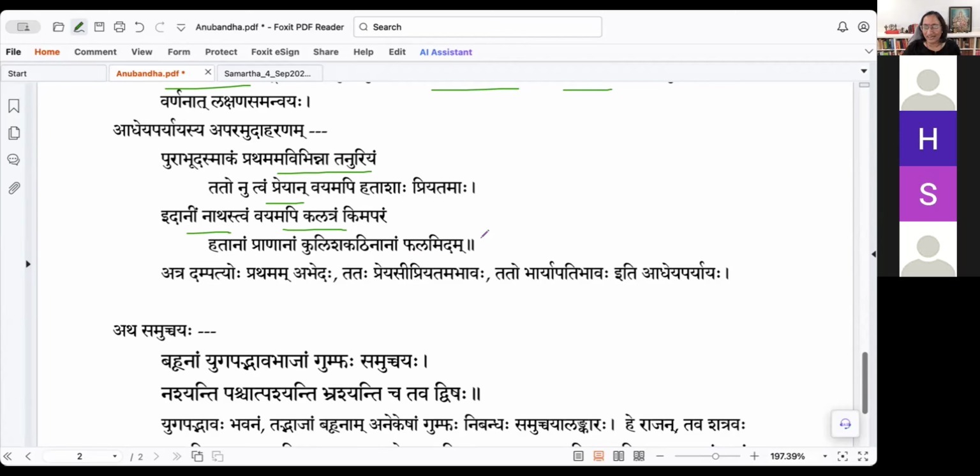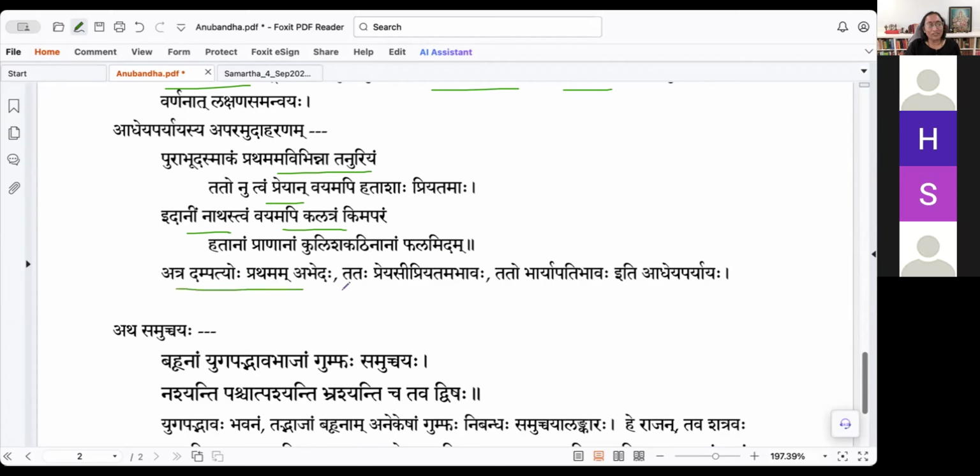Kulisha is lightning. It is as tikshnam as that vajrayudham. So this is the result of prana, the journey of life that we take on, which is very hard, like the vajrayudham.